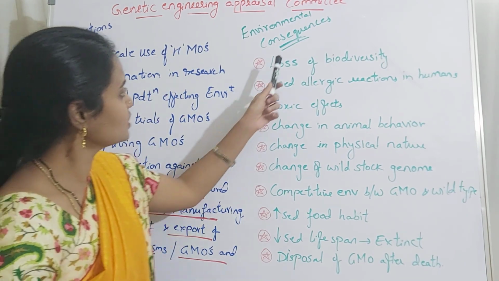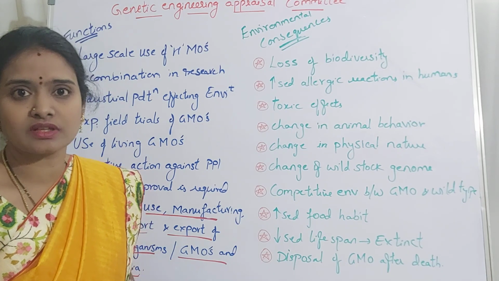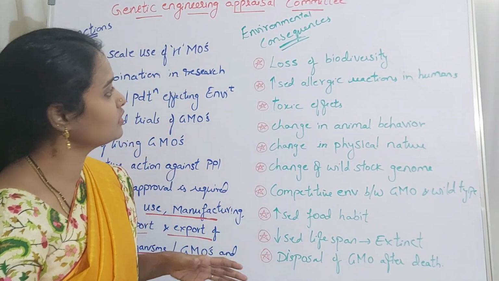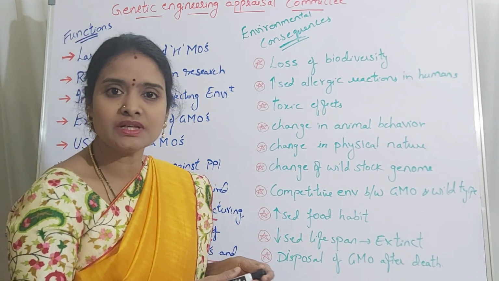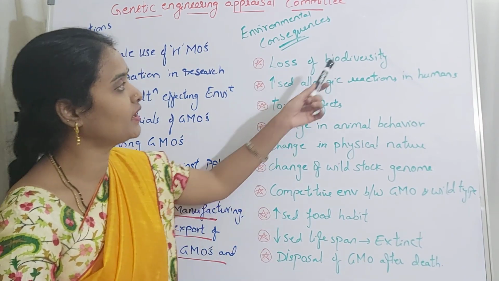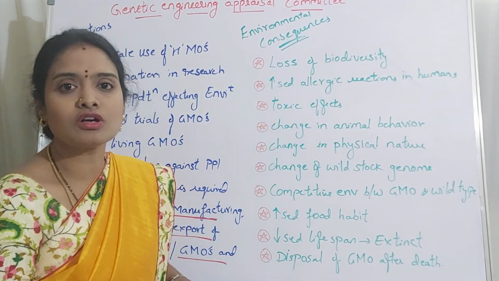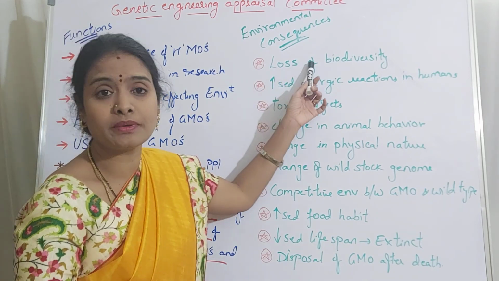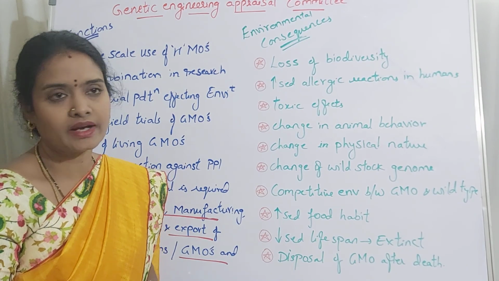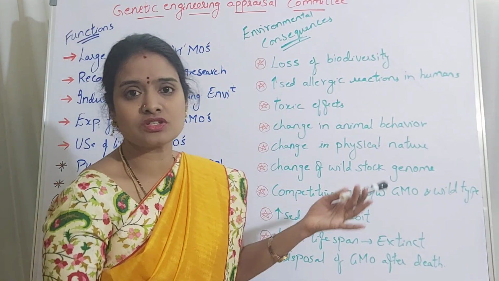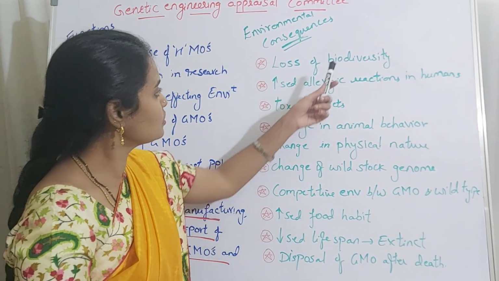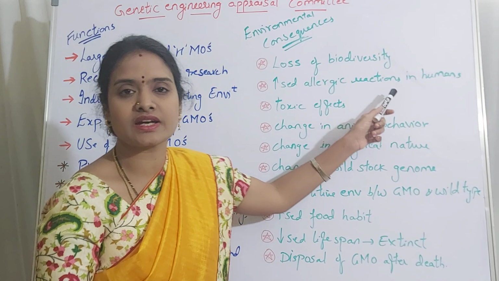Let us see the first consequence on the environment. It is loss of biodiversity. Within a particular region or habitat, the animals interact. If you introduce a new genetically modified organism, there may be a loss of interaction, or a decrease in biodiversity, because of which there may be extinction of endangered animals. The next one is increased allergic reactions in humans.